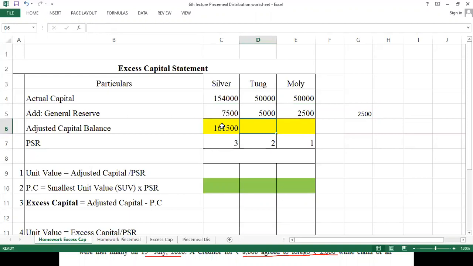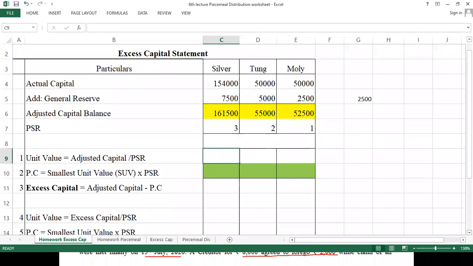Adjusted capital, as you know, is actual capital plus or minus adjustment, whatever we have. For Tungsten it comes to 55,000, and for Molly it is 52,500. Okay, so this was given information to all of us. We have just bifurcated as per the PSR. Now let's see the unit value. Our actual problem starts from here.